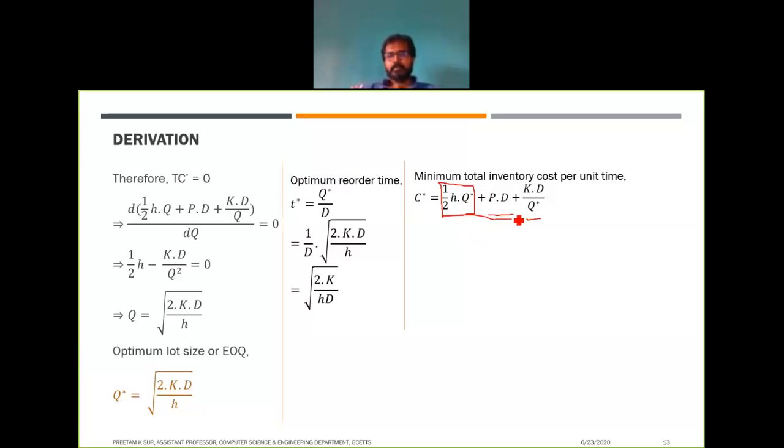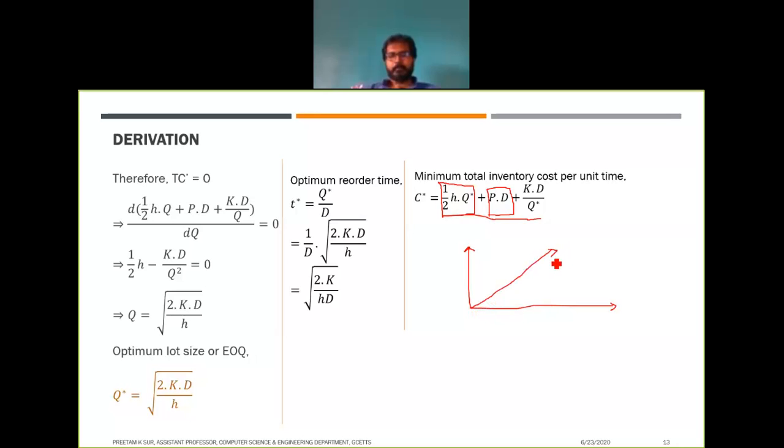If you look at this term, that is your purchase cost, right? The purchase cost also you can tell is linearly dependent, because there is no dependency on Q actually. So if you have a graph like this, and suppose for this holding cost that is linearly dependent, it will be something like this.